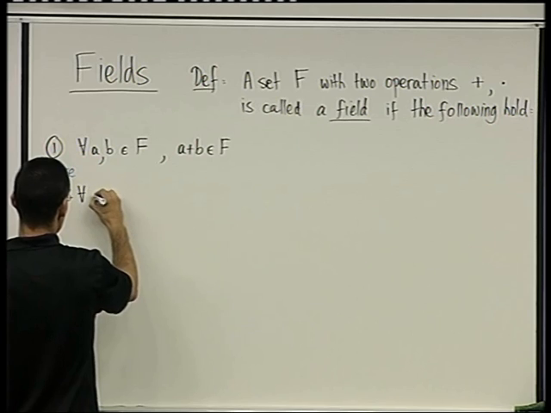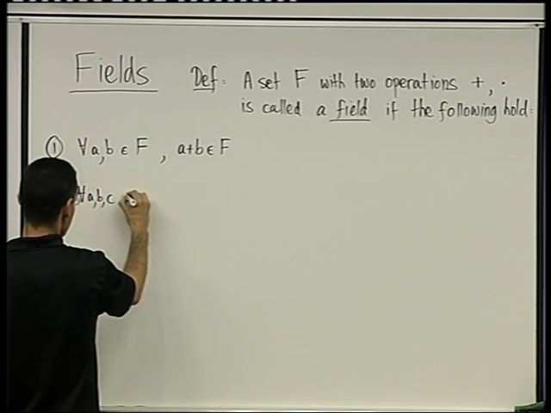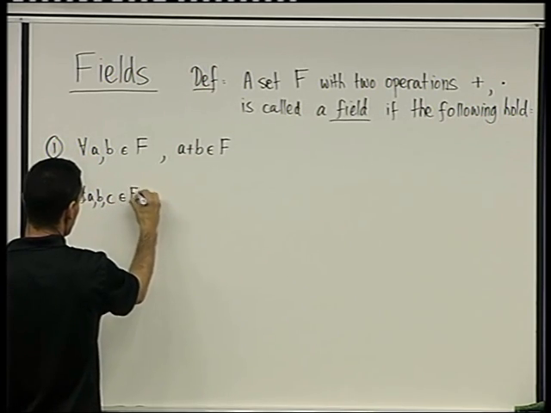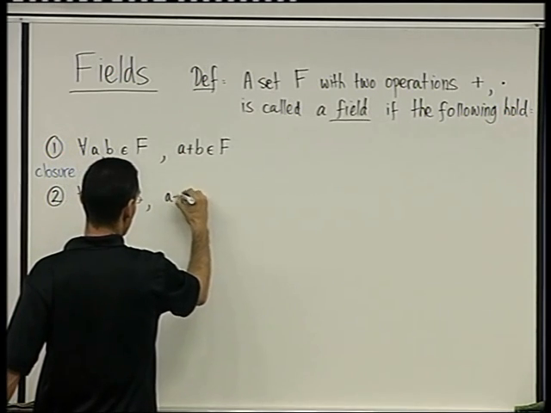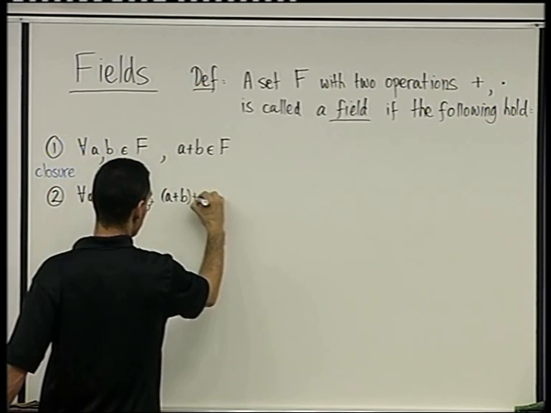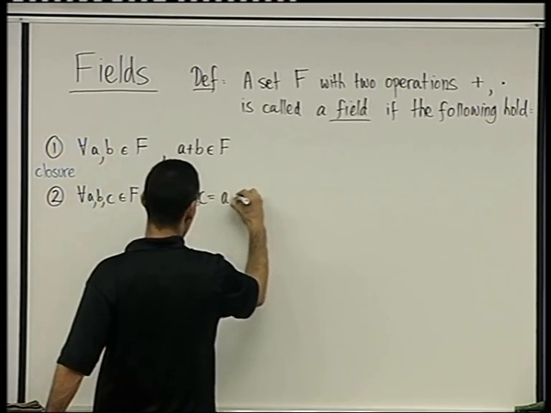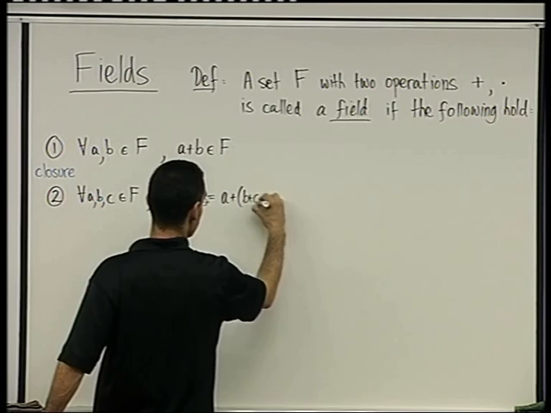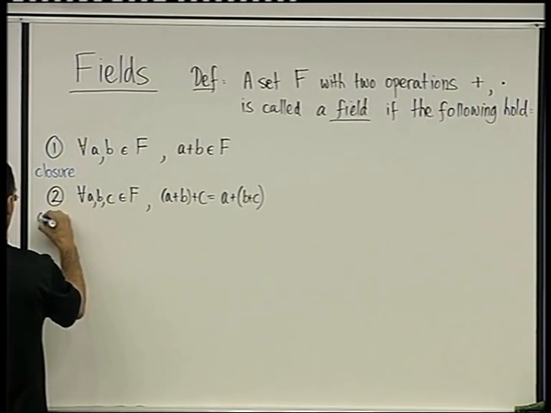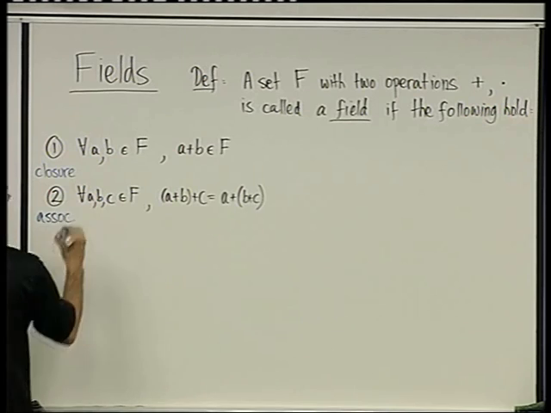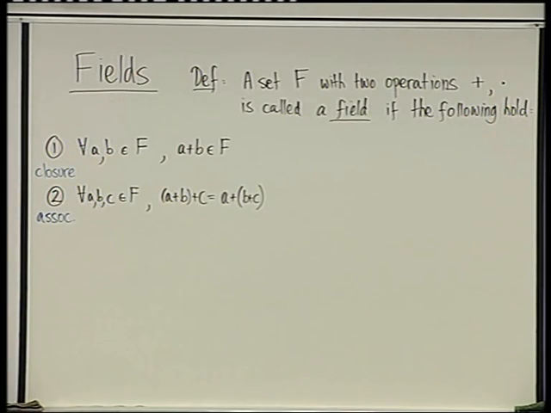For every A, B, and C which belong to F, for every three elements, A plus B plus C equals A plus B plus C. Right? So property number 2 is the associative property for addition.